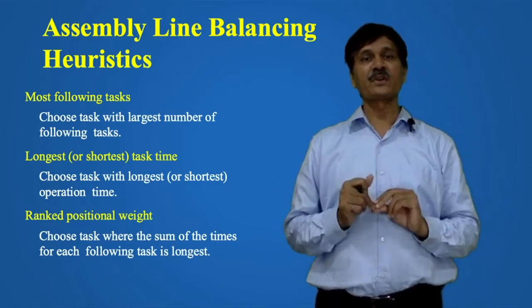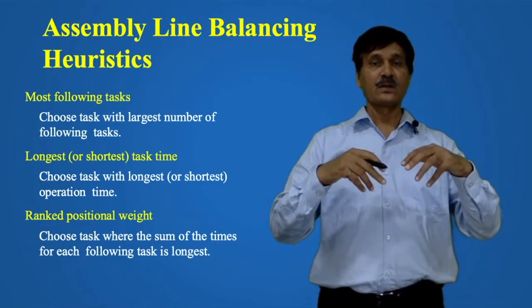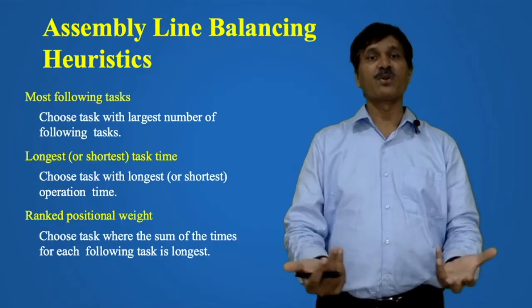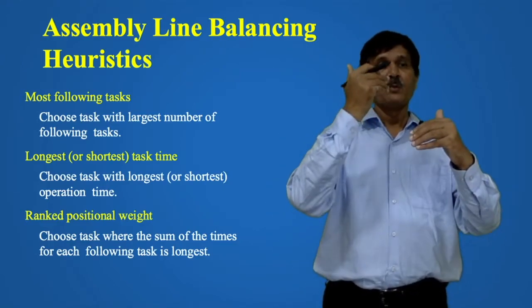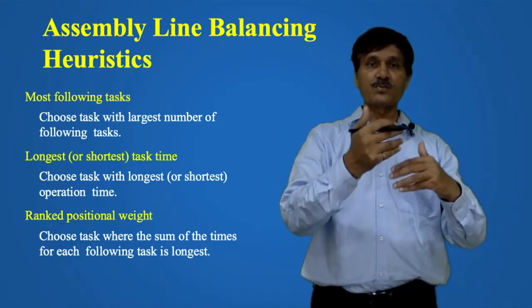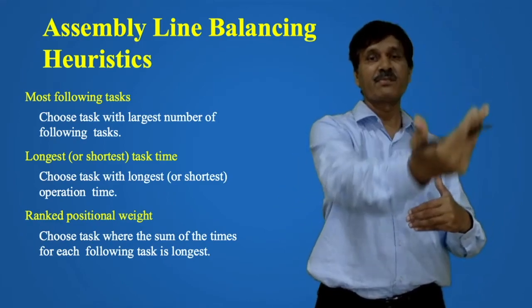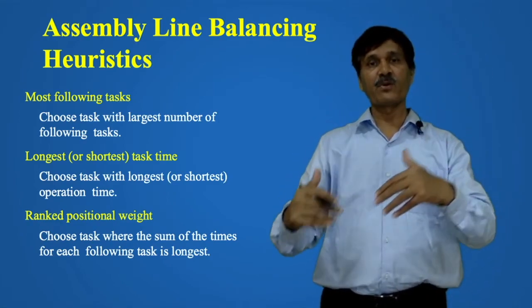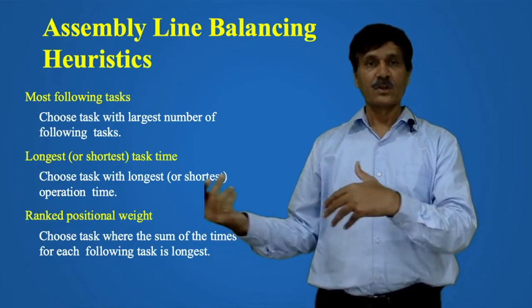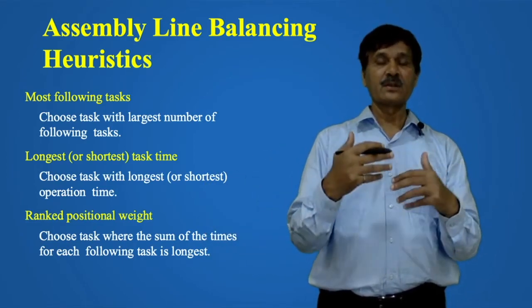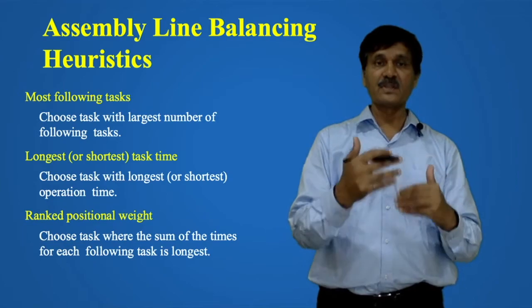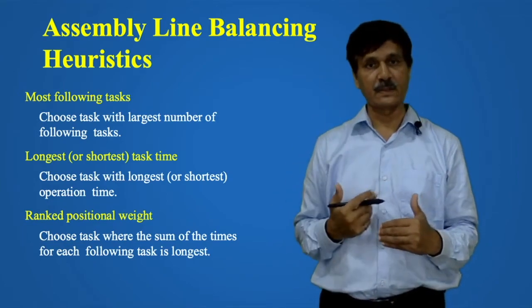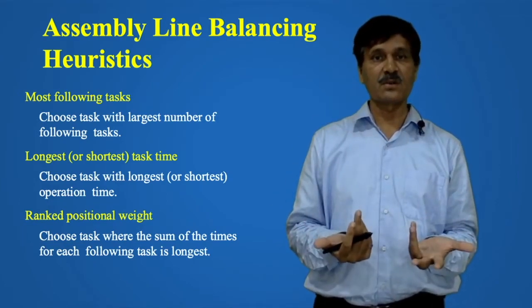As far as most following tasks are concerned, take the task with the largest number of following tasks. Say task B is followed by five other tasks, and another task is followed by three tasks. You give weightage to the task which has five followers. The second heuristic is the longest or shortest task time.